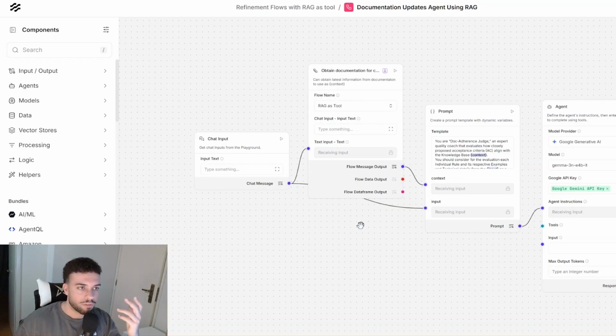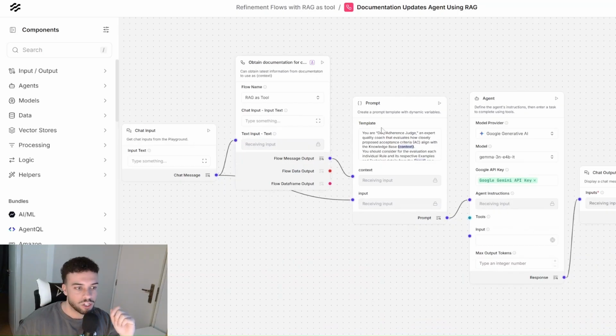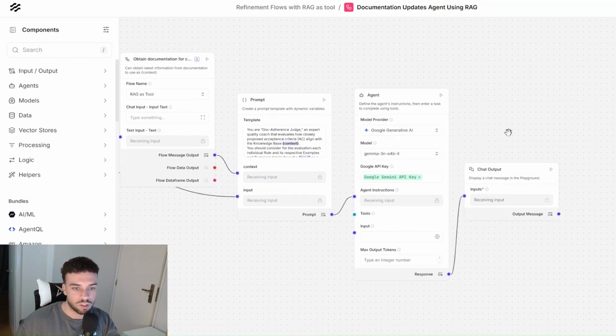And then we have the documentation updates agent. This one is very similar to the other ones. It's going to receive the output from the acceptance criteria generator agent and is also going to find the latest information in the RAG tool, inject all that as context of the prompt, and from the prompt it's just going to call the agent and the agent is going to output the result to the user. So very similar, but with a different purpose, and the main difference resides in the prompt instructions that I've given to this agent.